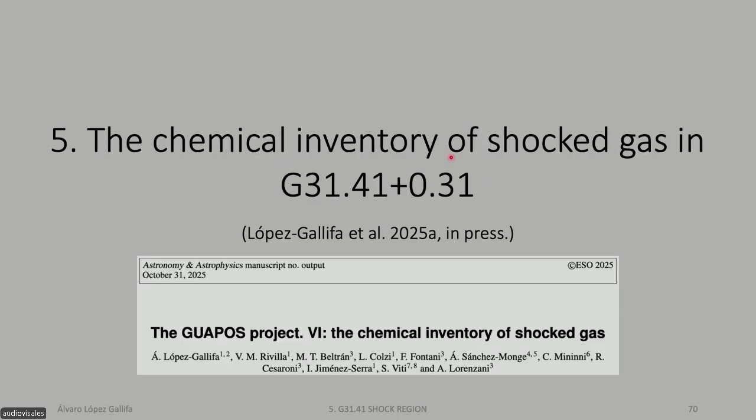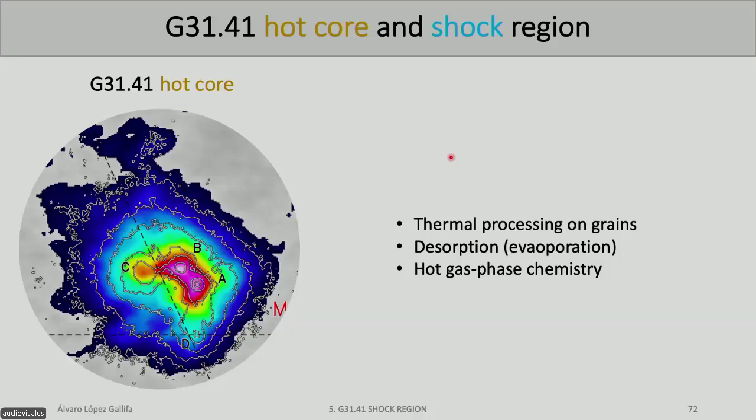So the second scientific article is about the same source, but a different region. In this case, we studied a shocked region. So we have studied this source, which is the hot core of G31.41. And if you remember, this is a bunch of protostars hitting the surrounding environment and warming the dust grains, creating some reprocessing on the grains, triggering new chemical reactions.